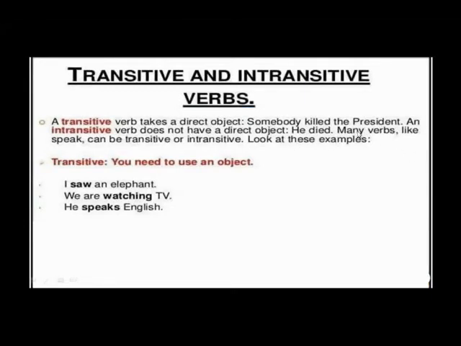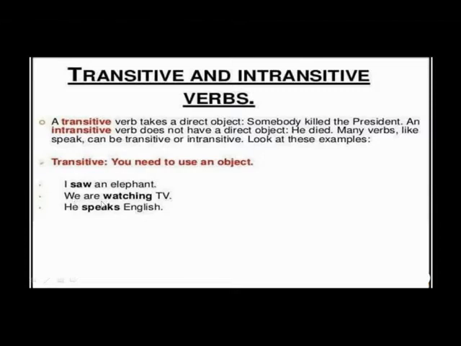Okay. And there are many verbs, for example, like speak, which can be transitive or intransitive. Let's see some examples. For transitive verbs, you need to use an object. For example, I saw an elephant. We are watching TV. He speaks English. Now to make this clear, I saw. What did you see? I saw an elephant.